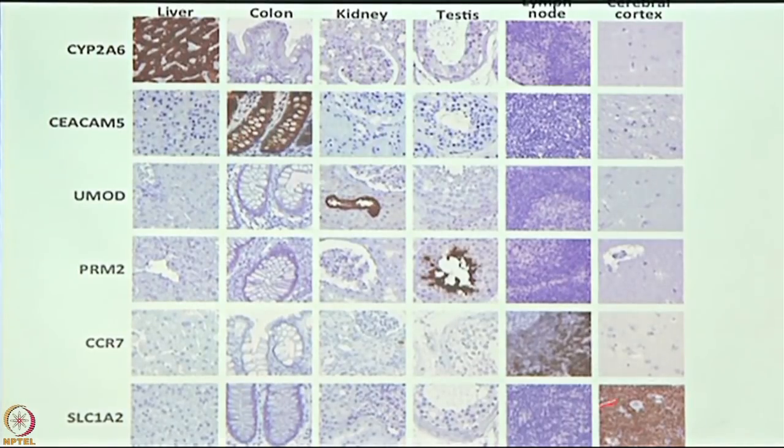And that's a nice picture that's put together by one of my Swedish colleagues, which shows you the organs on the top, the proteins along this side, and how each one of them is showing a specific pattern in a different organ. I must point out to you that this is a nice picture to show in a lecture, but I don't think that you should be going out expecting that that's how clear it's going to be. This is just to get the point across that there are some proteins expressed in some tissues that are vastly different from others.